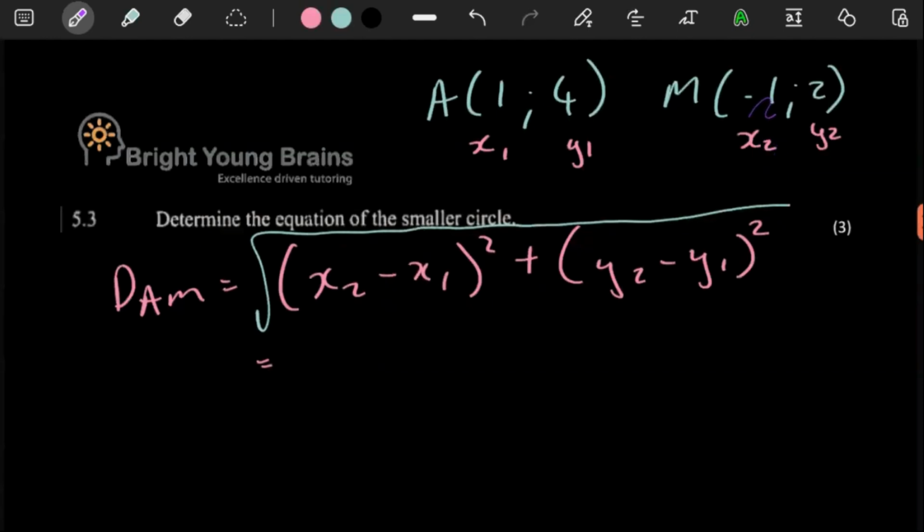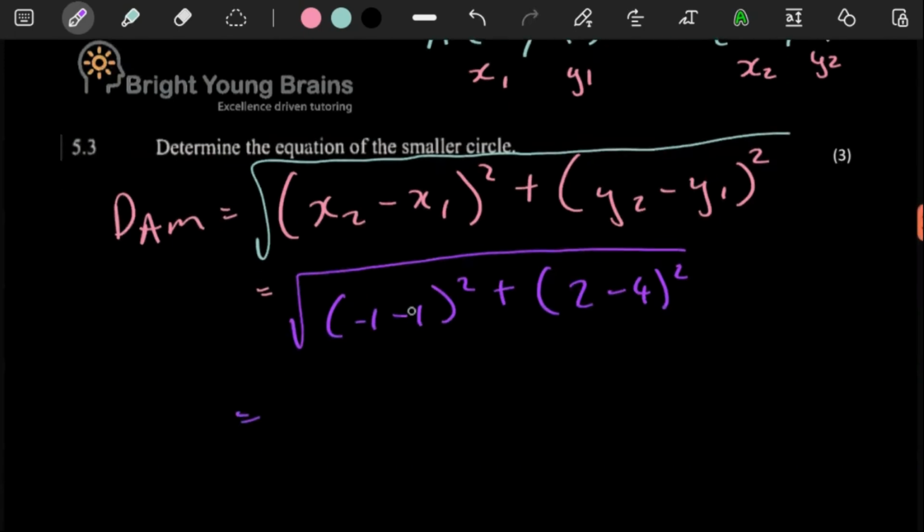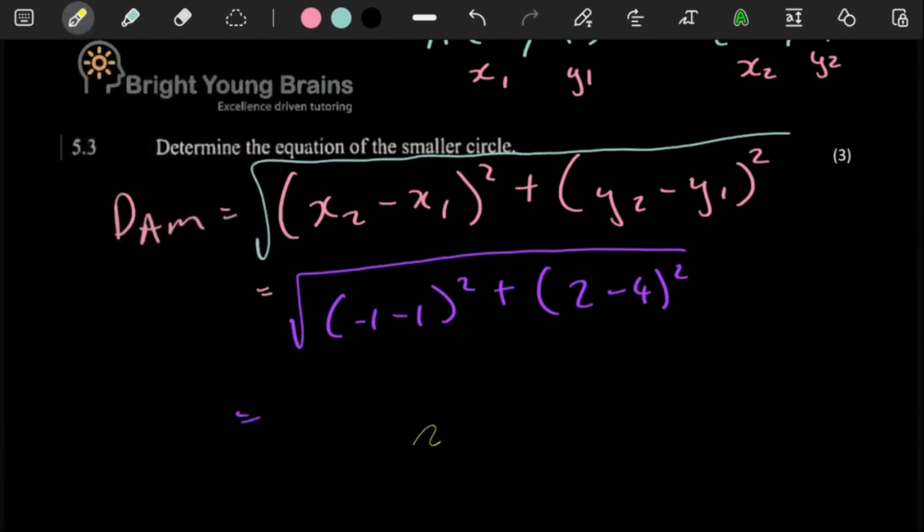And then let's see here. We have the negative 1 minus 1, right? So square root symbol there. Negative 1 minus 1 squared. And then 2 minus 4 squared. Well, this is negative 1 minus 1, so it's negative 2 squared.